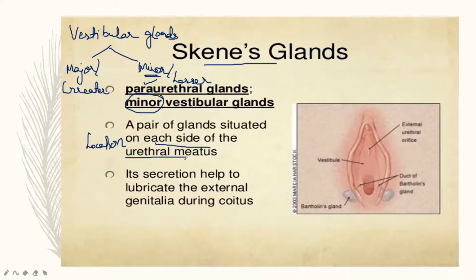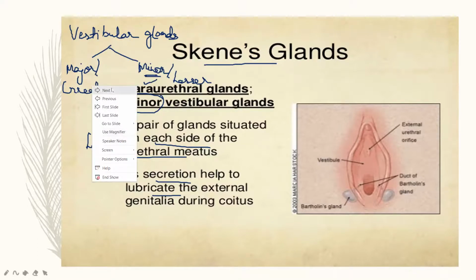The urethral meatus is present just above the vagina, that is where the urethral orifice, the urethral opening, is. On either side of this urethral opening these glands are located, and they secrete mucus, which lubricates the external genitalia. So this is the importance of Skene's gland, the minor vestibular gland.